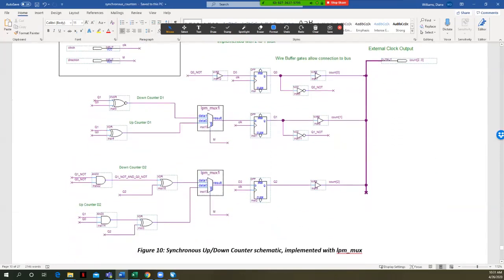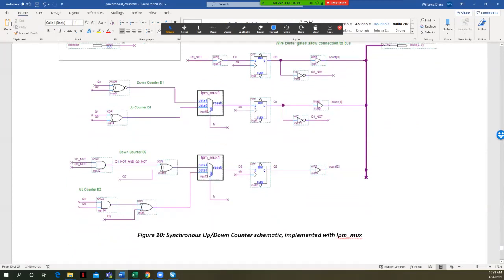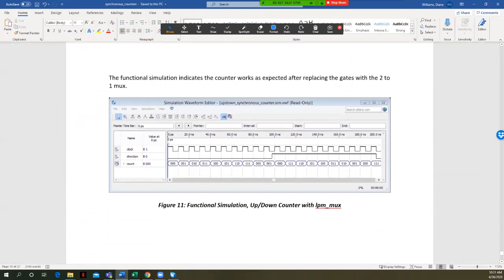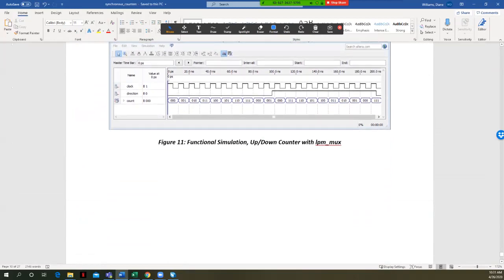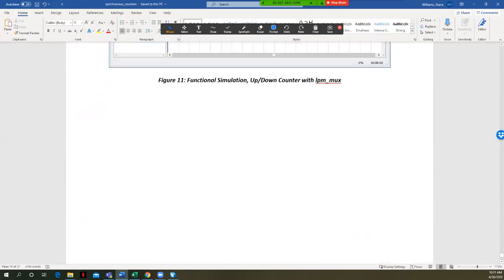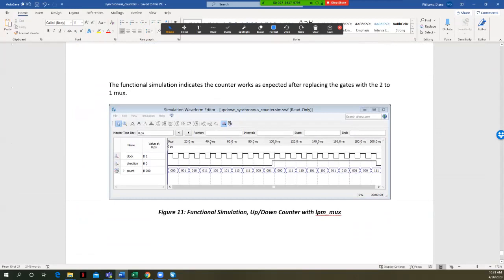And this, of course, shows the circuit that I just showed you in Quartus, where I replaced that mux behavior with a mux circuit. And if you run the functional simulation on that circuit, you will get the same behavior. We will see that you count up when your direction is a 0, you count down when it's a 1. And so now we've got this circuit that can either count up or count down depending on the control signal. So that's called a bi-directional counter.